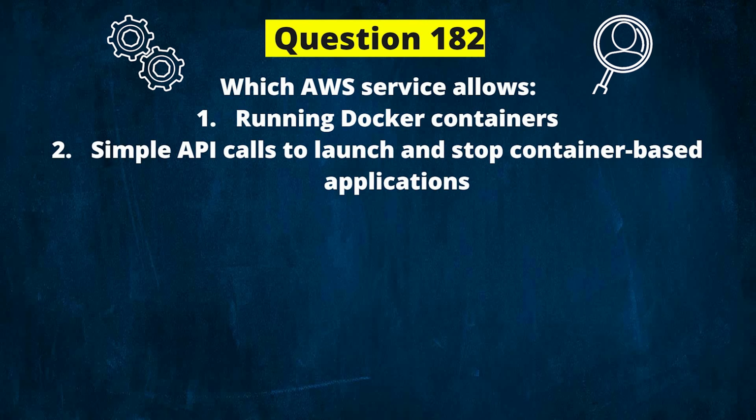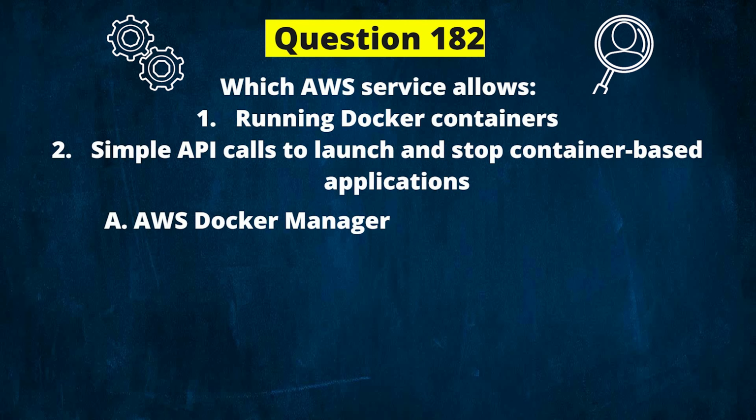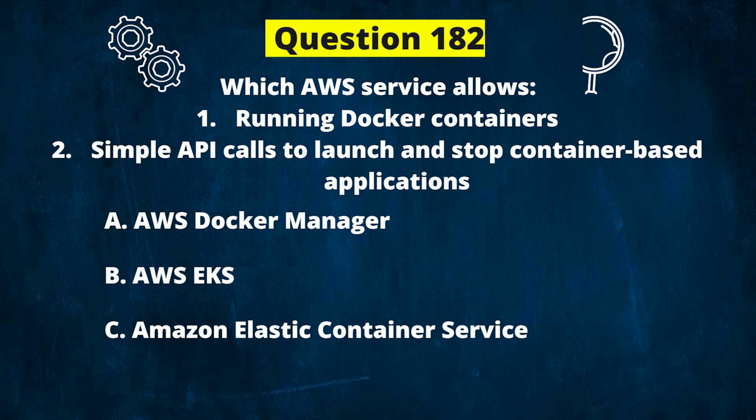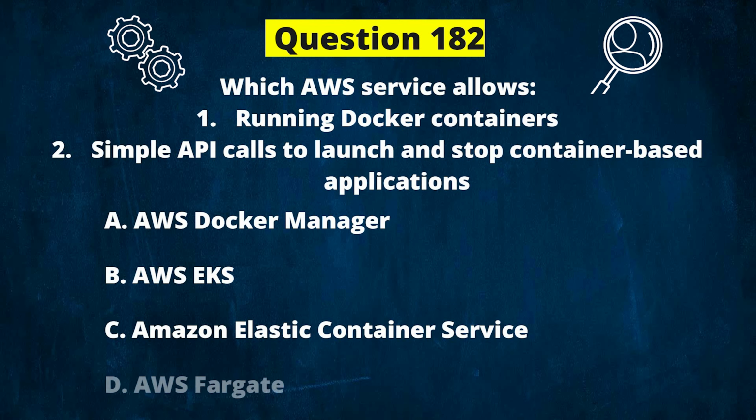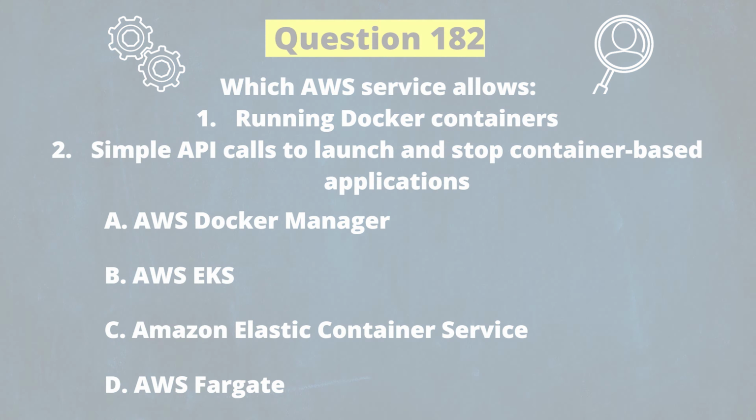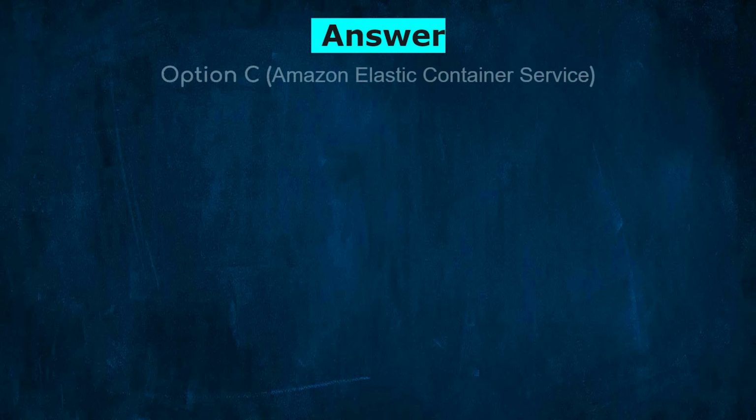Next question. Which AWS service allows number 1, running Docker containers, number 2, simple API calls to launch and stop container-based applications? And the options are A. AWS Docker Manager, B. AWS EKS, C. Amazon Elastic Container Service, D. AWS Fargate. And the correct answer is option C.